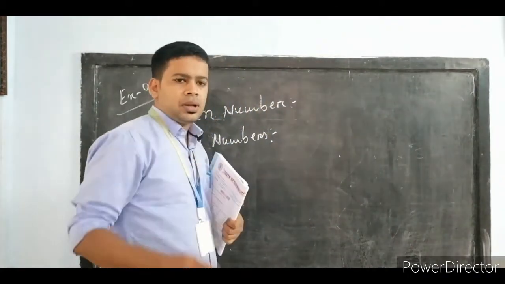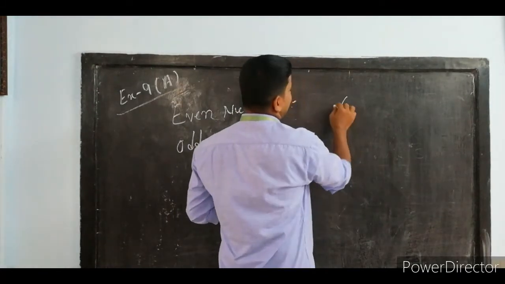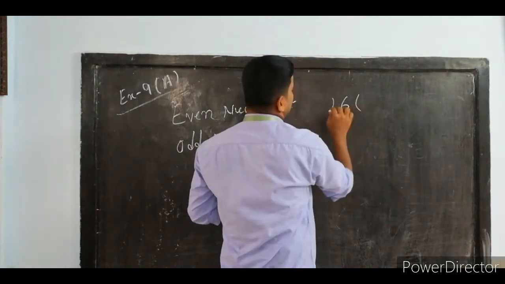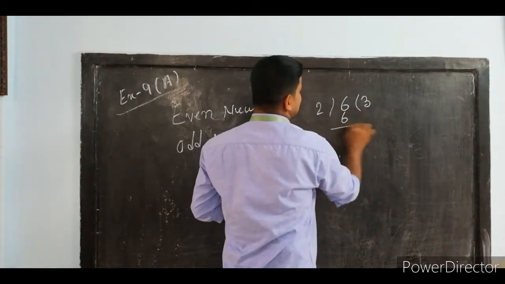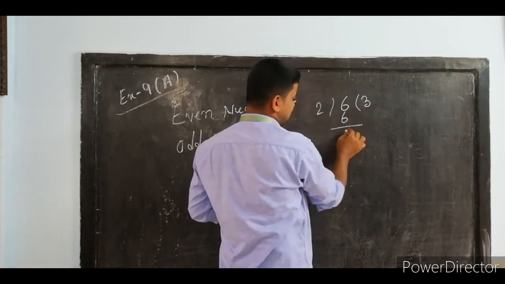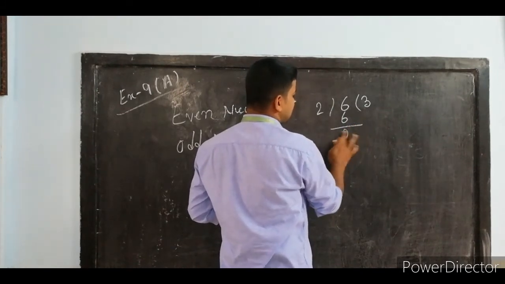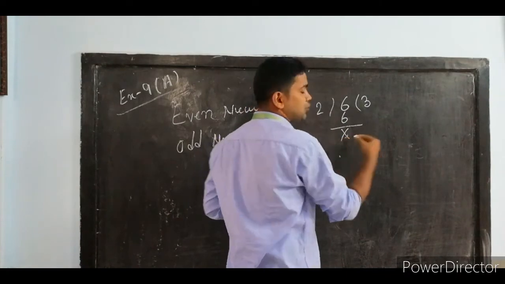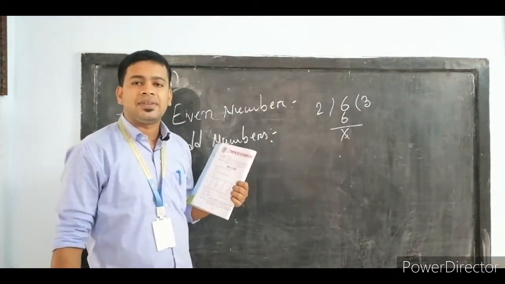For example, suppose I write here 6 and start to divide this 6 by 2, we will get 2 3s are 6, and after writing the 6, what is left? That is 0, that means nothing. That is, it is completely divisible. There is no remainder in this division. So this is said to be completely divisible.